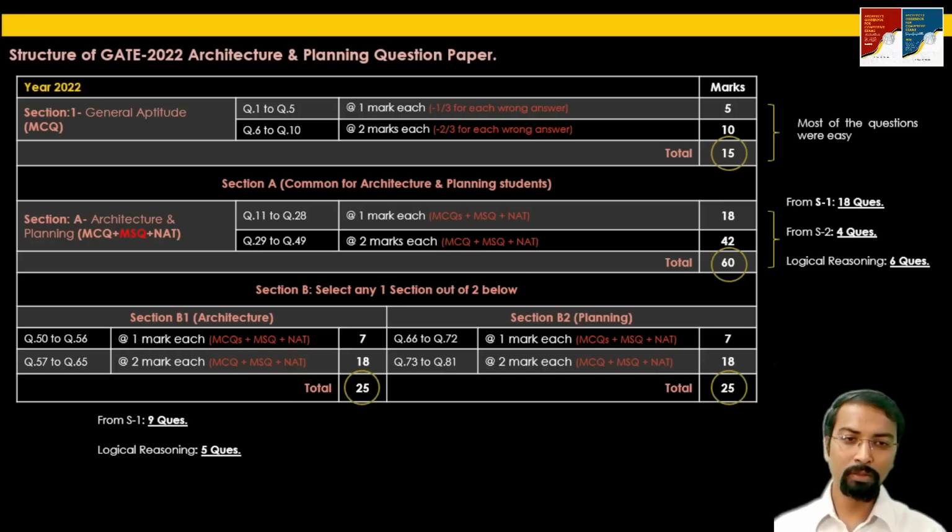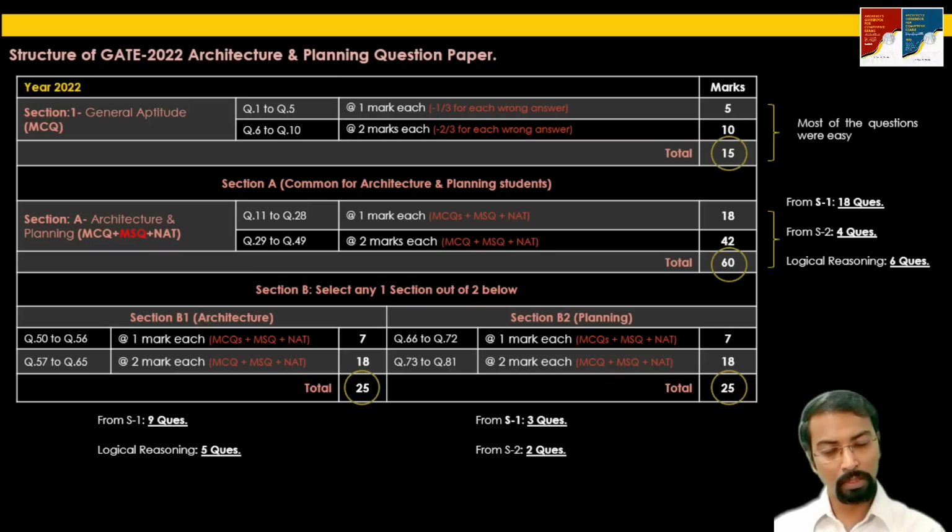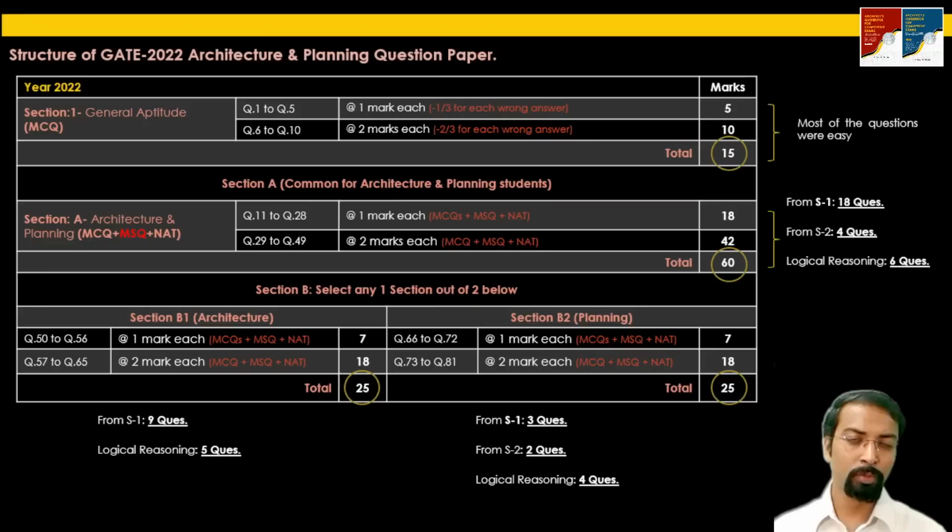Then 5 questions, like I said for section A, were very easy if you have this logical reasoning ability, if you have solved the numerical answer type questions multiple times, then 5 questions were definitely easy. Section B2, 3 questions were related to the past year question papers. 2 questions were related to the theory which we have discussed in the set 2. And 4 questions were very easy if you can solve the numerical answer type question based on the data given in the question.